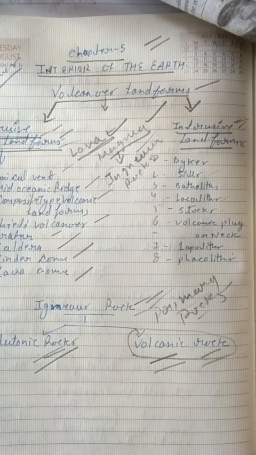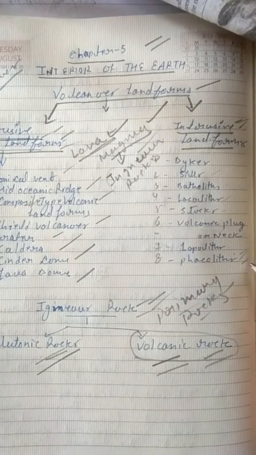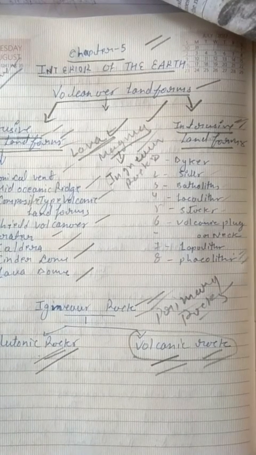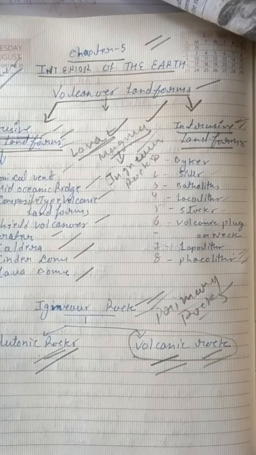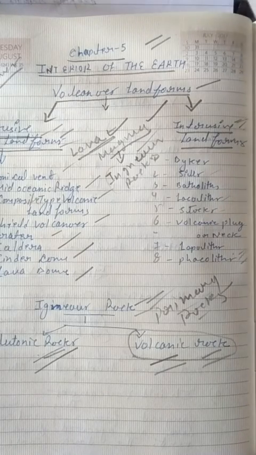It is more funnel-shaped than saucer-shaped. In other words, a lapolith has a shape that resembles a funnel. Another landform is phacolith. An igneous intrusion is called a phacolith when both its roof and floor are convex upward. The igneous rock of a phacolith is usually associated with the highest region of a large fold, right?